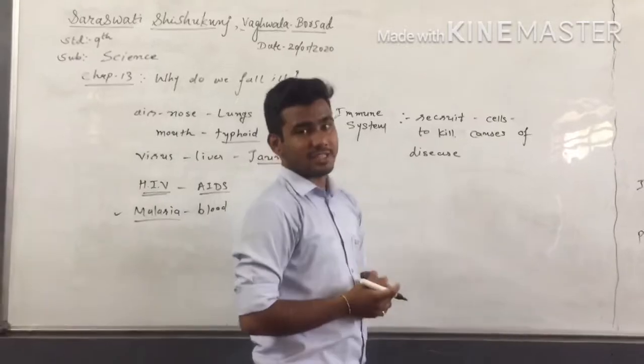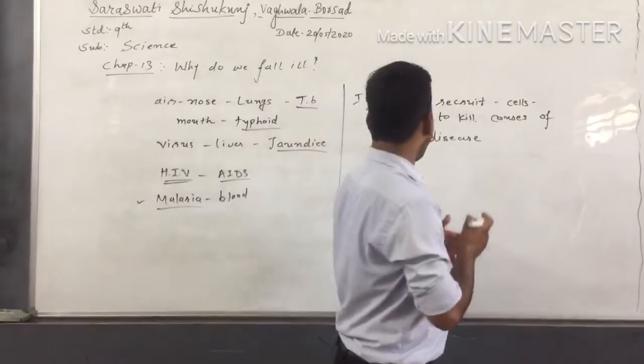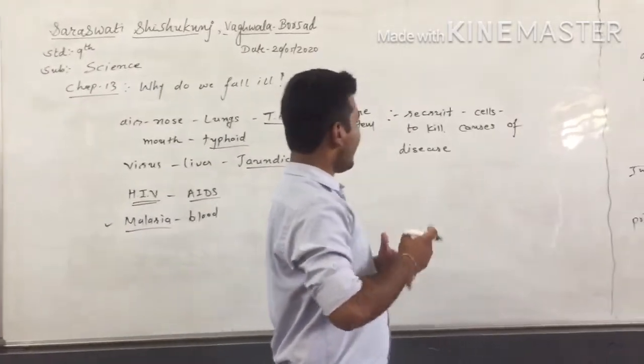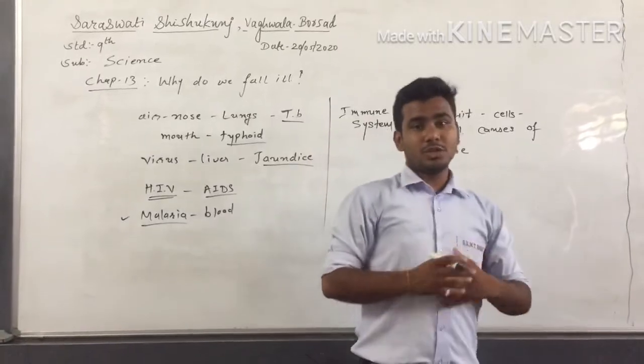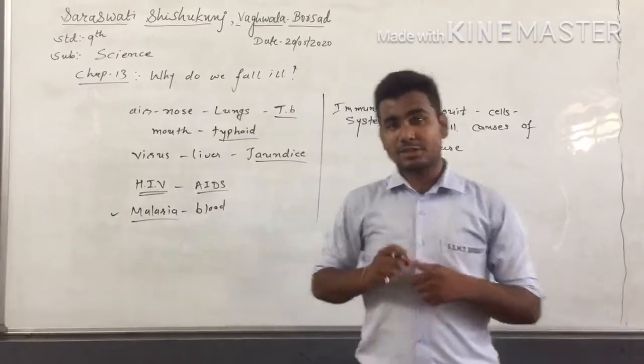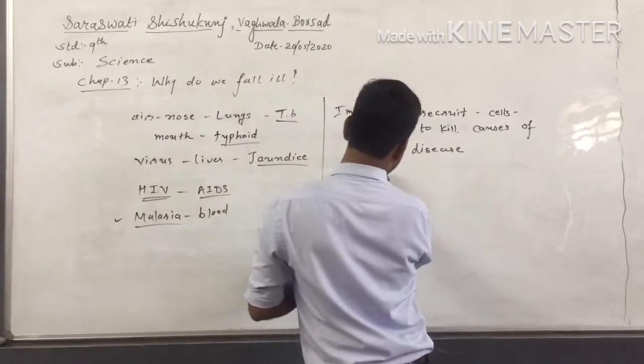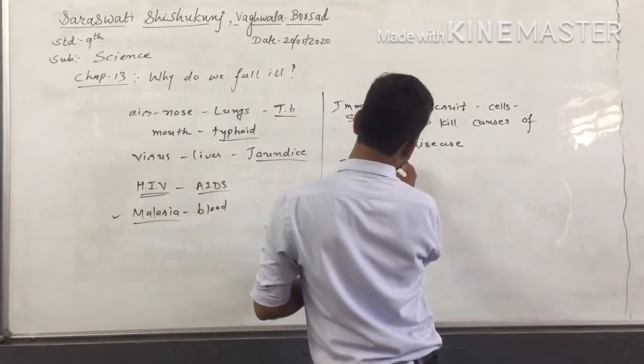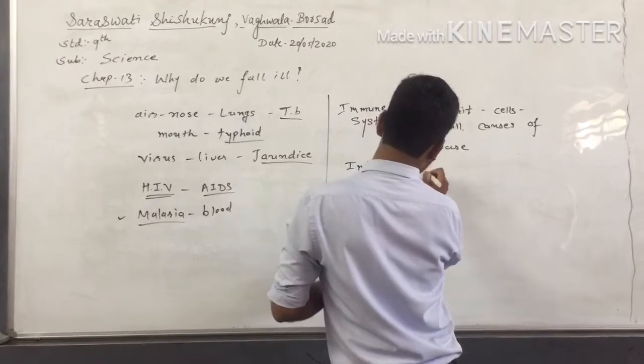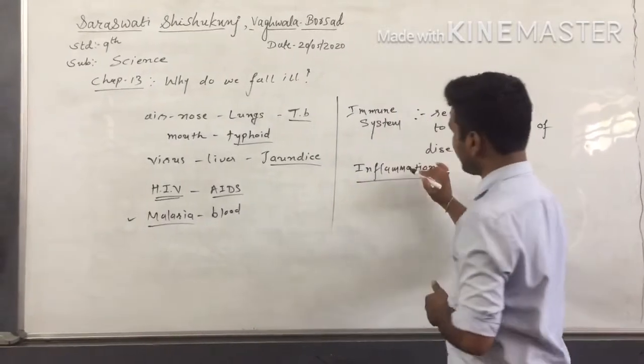So the recruitment of cells by which our immune system becomes active to kill the causes of the disease is called inflammation. So in inflammation, what will happen?